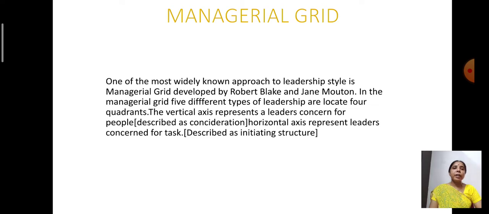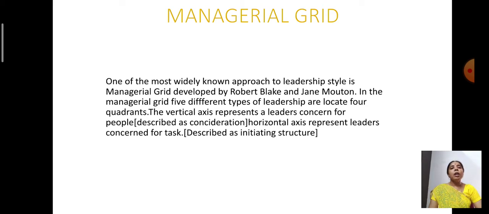Now, different styles of leadership have been observed. Yesterday, I said about positive leadership and negative leadership. That is motivational styles of leadership. Whether a leader can adopt a positive leadership style or a negative leadership style. And based on the supervision also, leadership styles are classified.